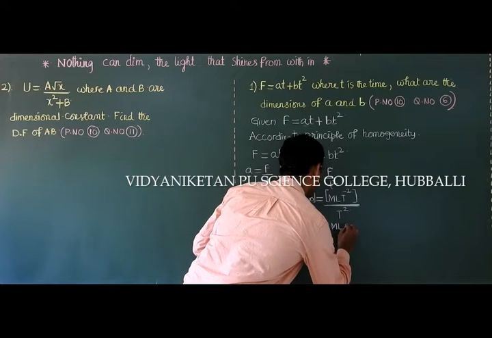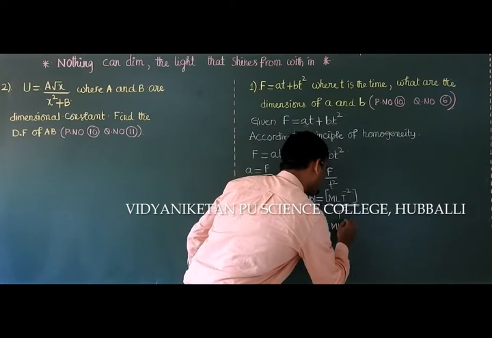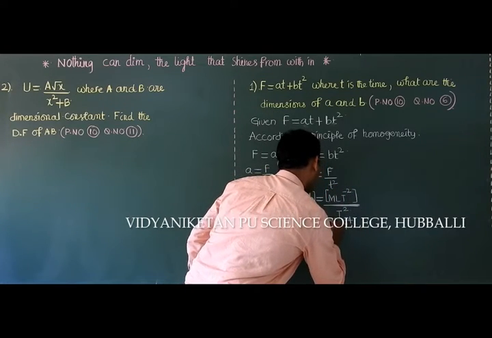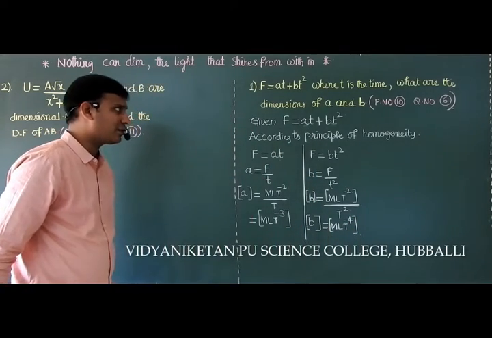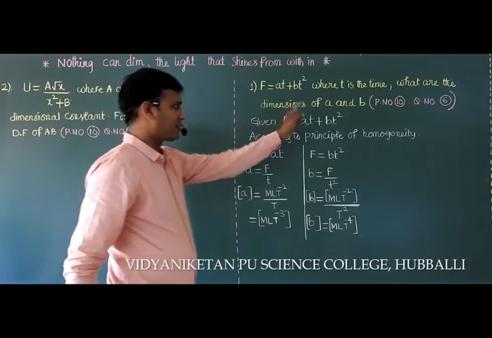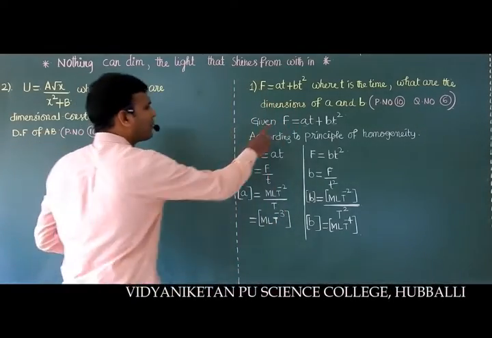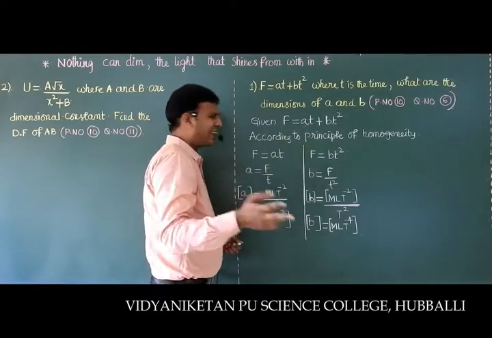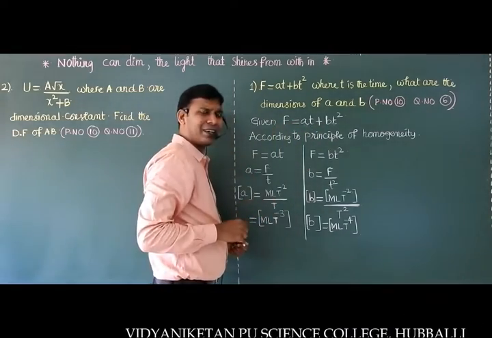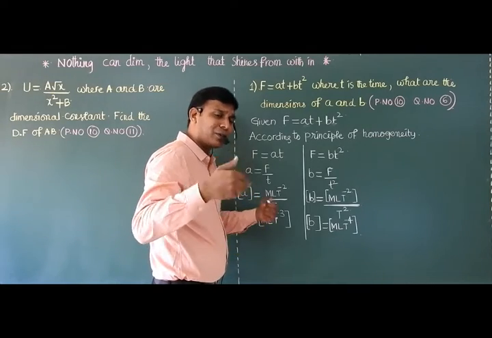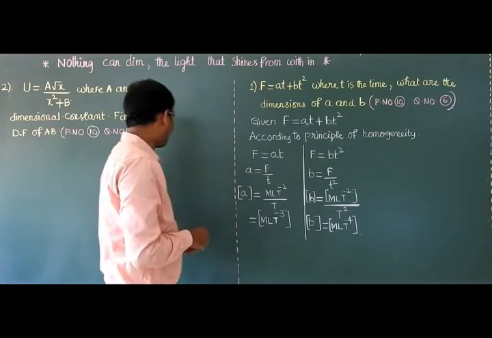M L, T raised to minus 2 minus 2, that is minus 4. So this is the way to find the dimensions of A and B. Okay? Right. Sir, why are you equating, sir? They are added, they are equated. Why? Both have the same dimensions. That's why I am equating F is equal to at.